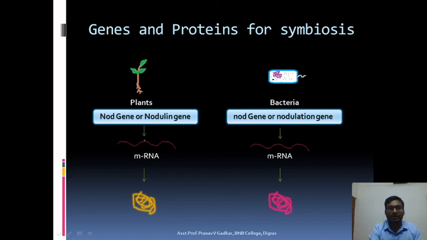In the plant, it is converted into nodulins, and in bacteria it is converted into nodulation factors, and both of these mRNAs are monocistronic mRNAs. So thank you.